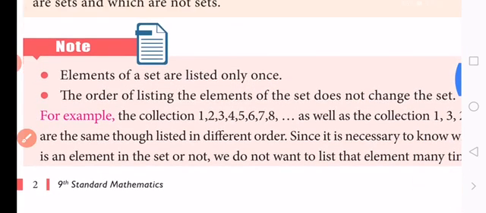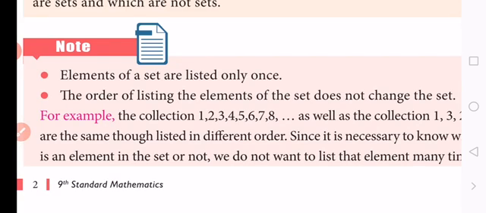So second point: the order of listing the elements of the set does not change the set. This is also an important point. These are very helpful to write sets, that is, collections of objects, in a mathematical way. In our next class we are going to discuss the representation of a set.